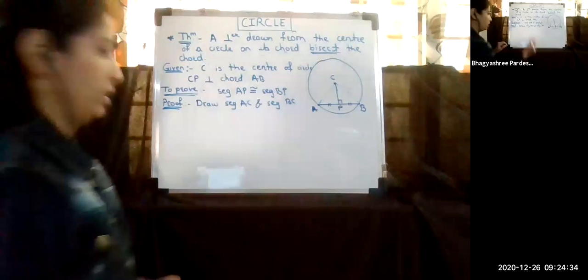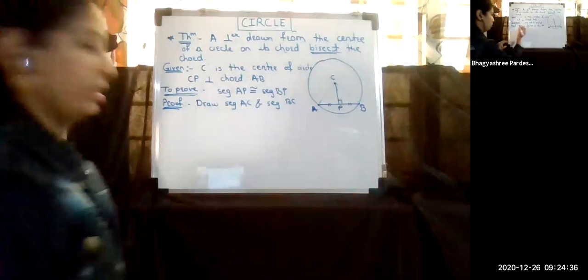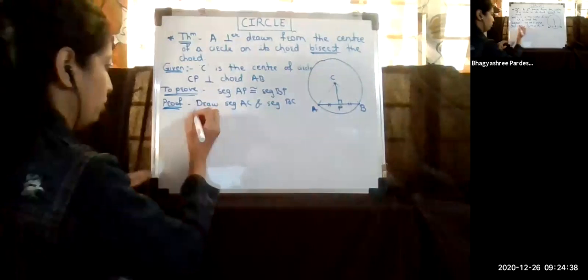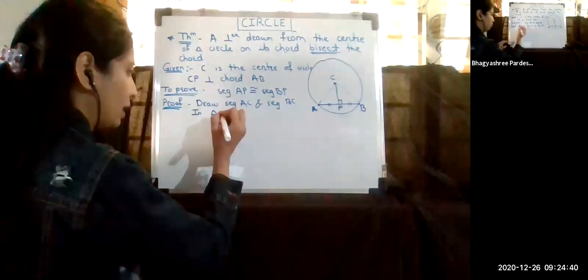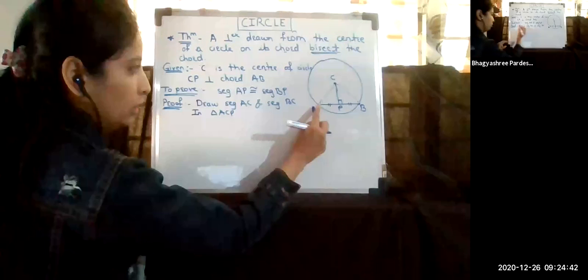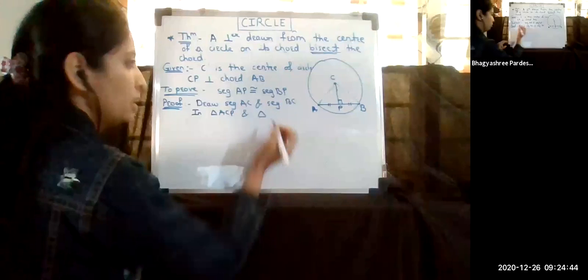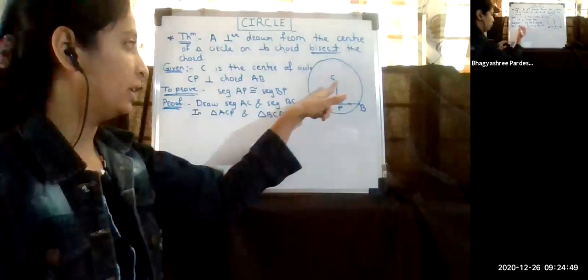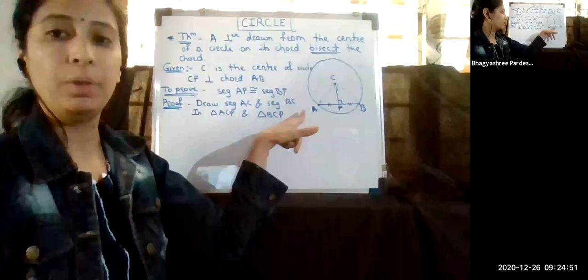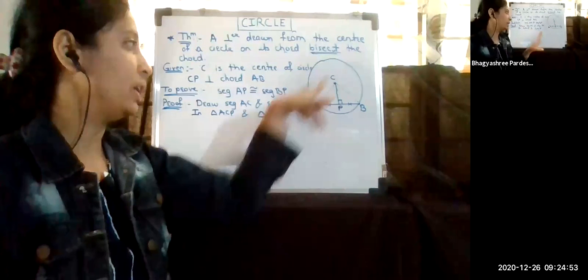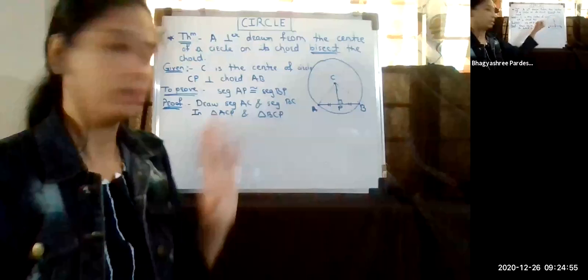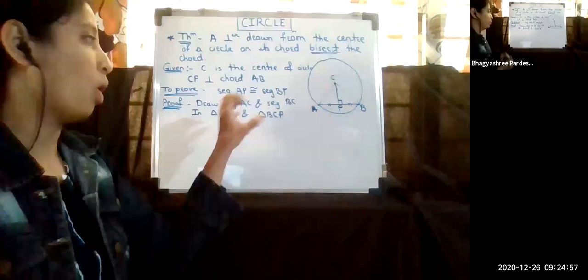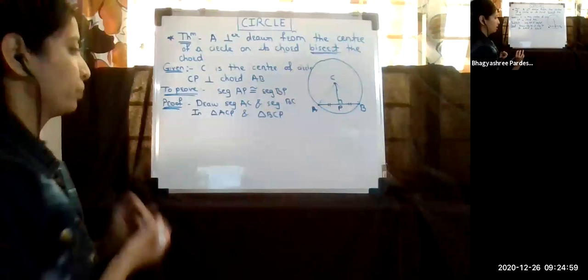Now I'm considering the two triangles, ACP, this one, A, C, and P, and the next. You may have another name for this triangle. Some may write CAP, some may write CPB, or some can start from PAC. That doesn't matter. The simple thing is that we have to write all the three points together. So we are considering these two triangles.